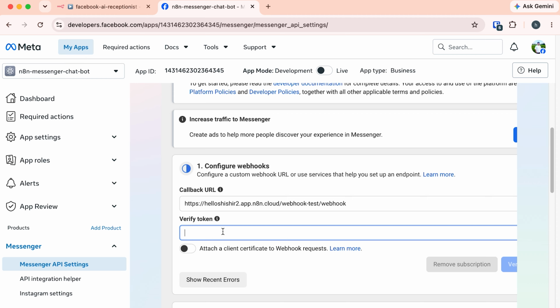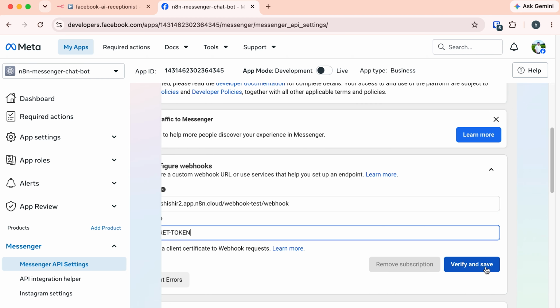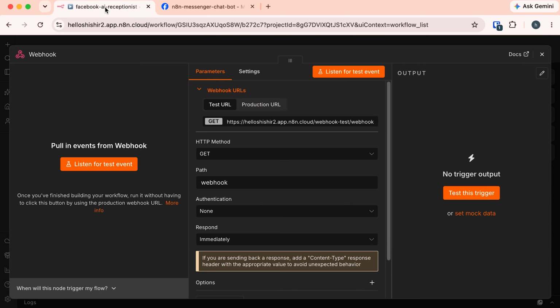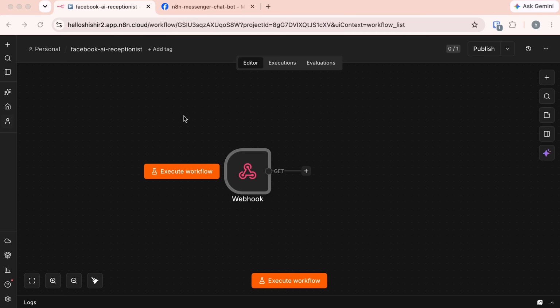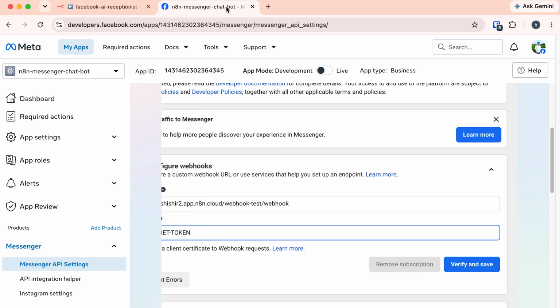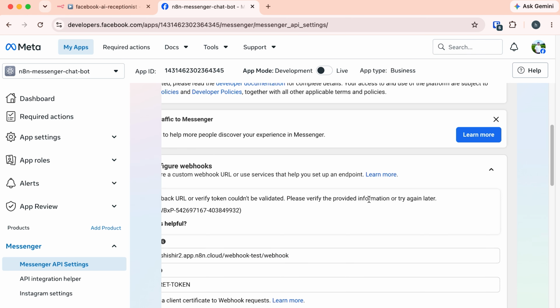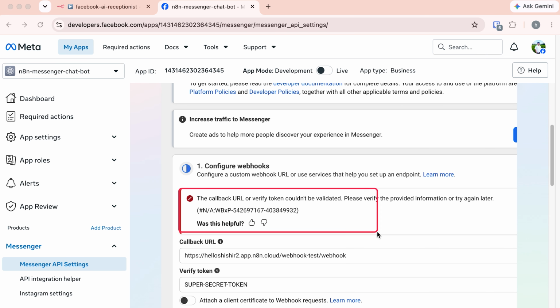So here I'm going to give it a token, super secret token. Now we need to click on verify and save. If we click this, it should hit the webhook in our n8n. And if we come here, let's close this window. Here we can see the webhook. Now, if we keep it at this stage, go back to our Facebook Messenger and click on this verify and save button. And you can see it cannot be verified.